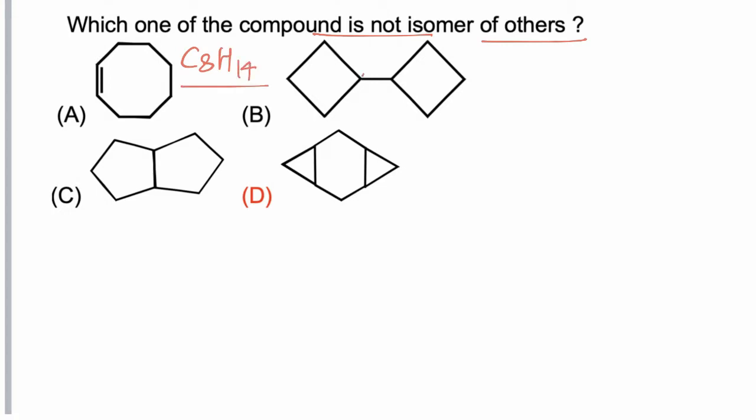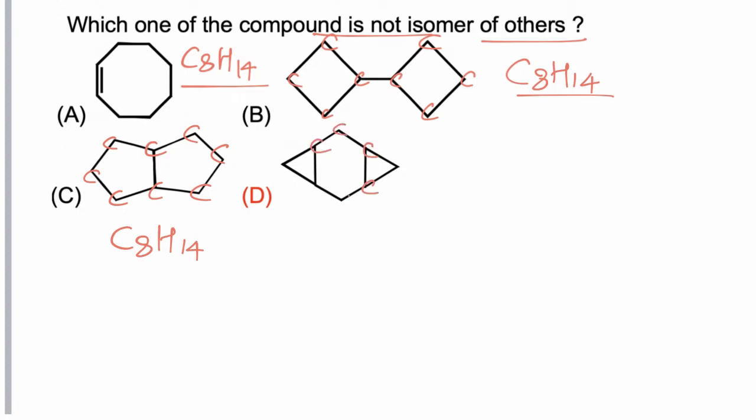Now this molecule again has a total of 8 carbons with DOU 2, so its molecular formula is C8H14. So this is also an isomer of the first compound. The next molecule also has 8 carbons with DOU 2, so its molecular formula is C8H14. Now if we take the next example, this molecule has 8 carbons but 3 rings are present.